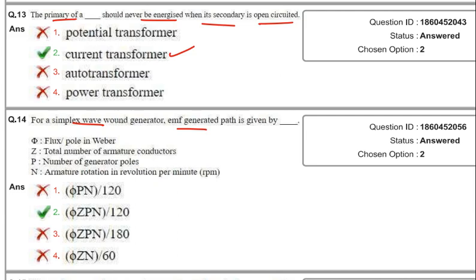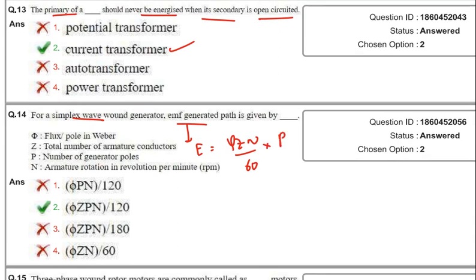See here. EMF generated, that is the E formula: E equals phi Z N by 60 into P by A. This is the actual formula for EMF generated.